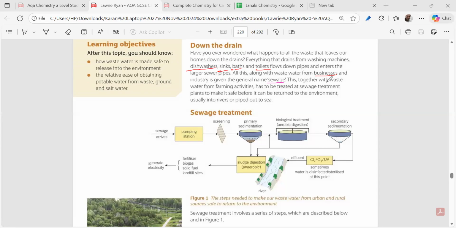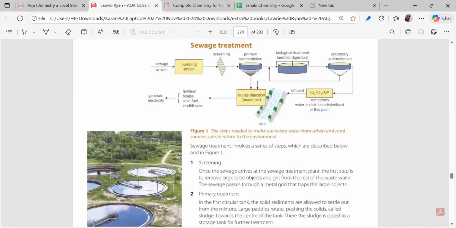Now we have to treat this. We have to treat this sewage before it is dumped into the sea, or rivers. We have to treat it, because otherwise all the marine organisms will die, right? Now, in treating this, we have to go to a very important portion. If you can, please open your book over here.